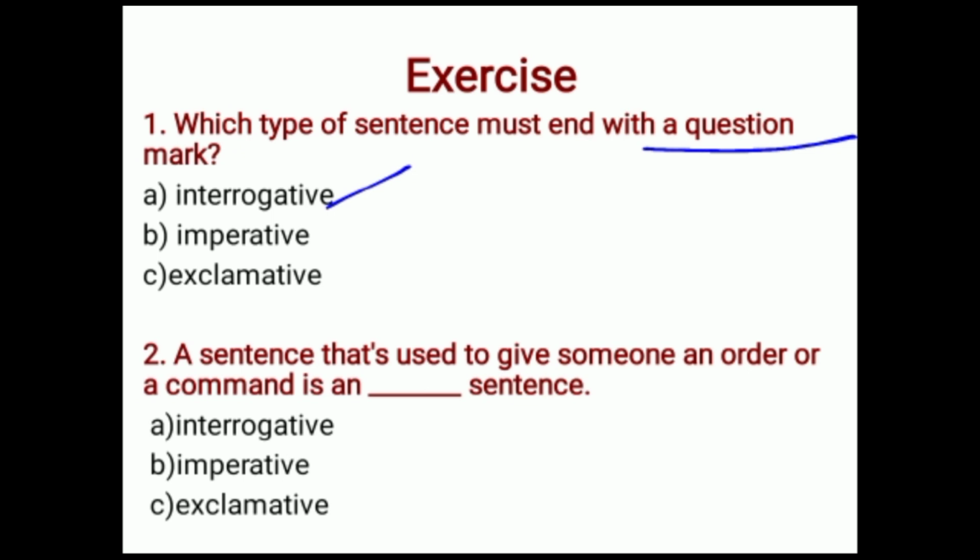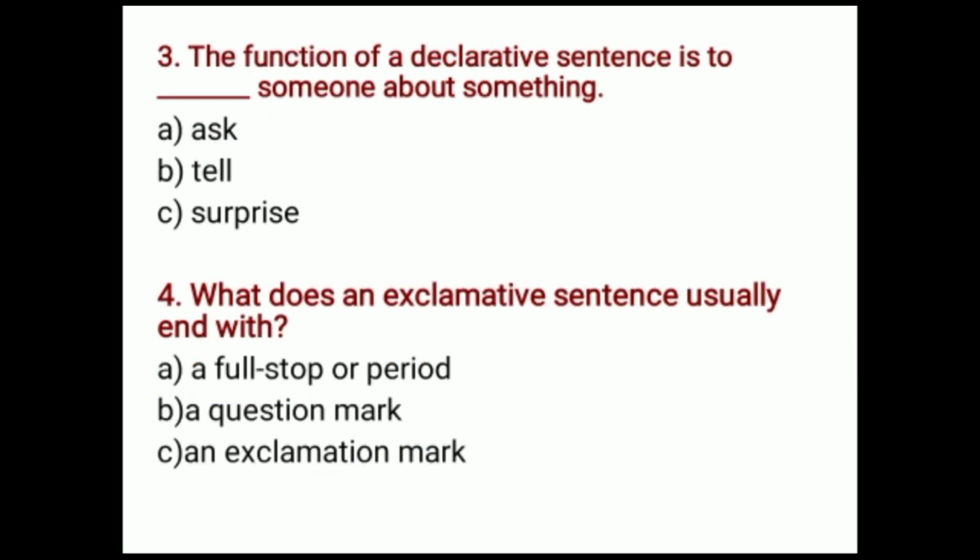Next, the second question is, a sentence that is used to give someone an order or a command is an dash sentence. So first we have to mark the word order or command. Interrogative, no, it is about the question. Exclamative is about the exclamation. So the right answer is B, that is exclamative. Sorry, imperative. Next, the third question is, the function of a declarative sentence is to dash someone about something. Ask, tell, surprise. Yes, right answer is B, tell.